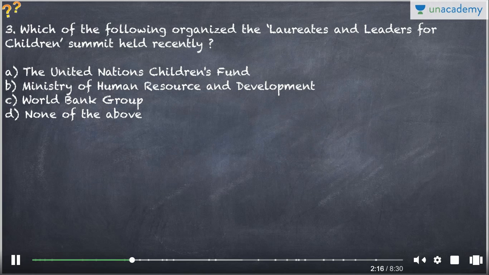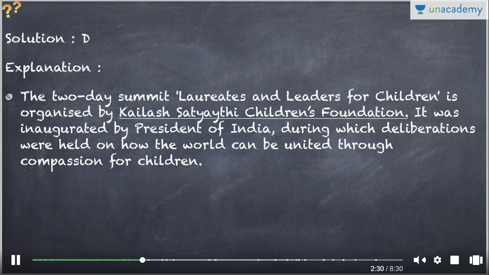Now the next question is regarding which of the following organized the Laureates and Leaders for Children Summit held recently? The United Nations Children Fund, Ministry of Human Resource and Development, World Bank Group, or D, none of the above. It was organized by Kailash Satyarthi's Children's Foundation. So that is the correct answer, and it is a 2-day summit held at the Rashtrapati Bhavan, inaugurated by the President of India, during which deliberations were held on how the world can be united through compassion for children.